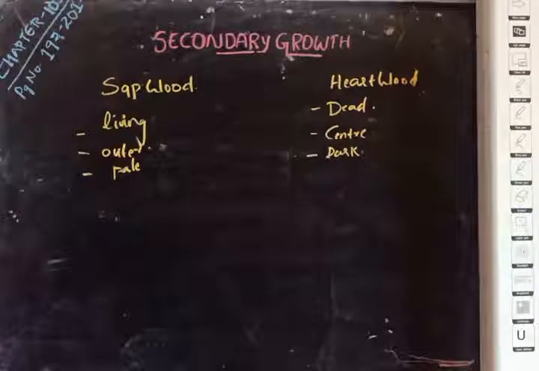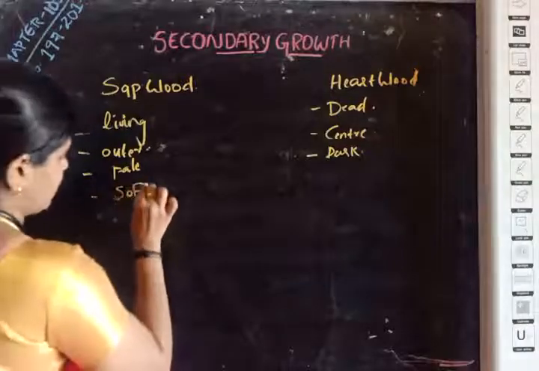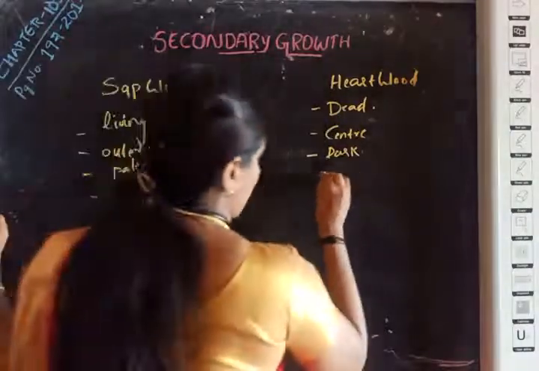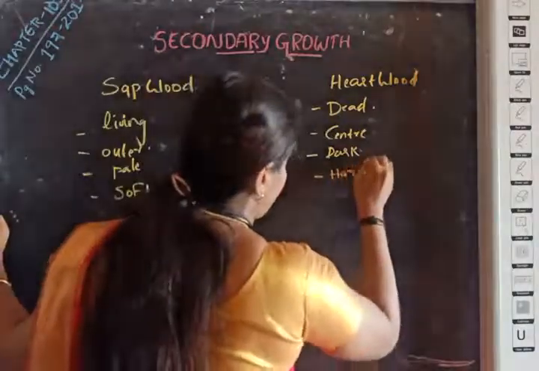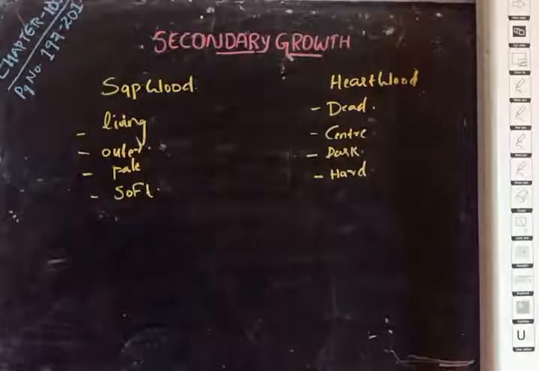Then, the sapwood is very soft in nature, whereas heartwood is hard in nature. And there is presence of tyloses in heartwood, whereas absence of tyloses in sapwood.